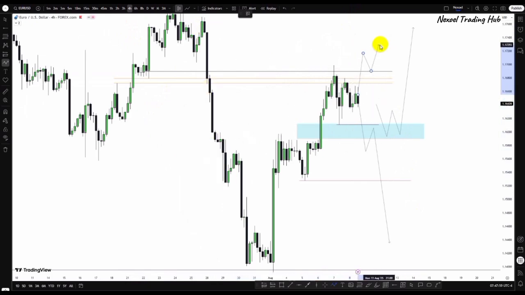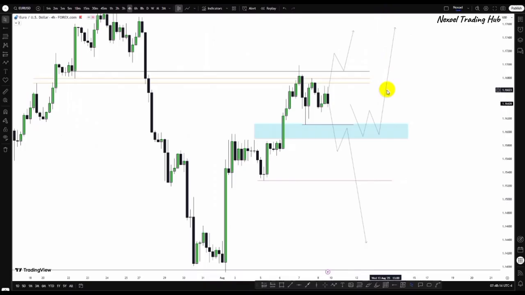In comparison to the dollar index, that is why I'm pointing out that possibility. So you want to target this first. Whatever happens here will help you determine if price is going to continue strongly bullish or you have a bearish reaction. So this is just what I have to show us, guys, in Euro USD. So let's check out the GBPUSD pair, guys.